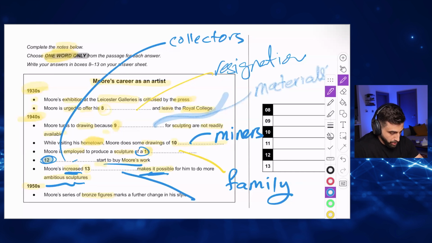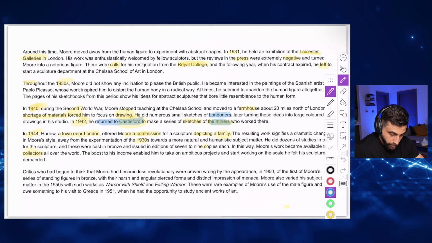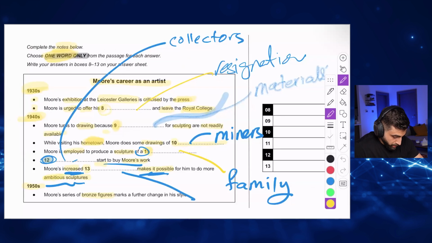And back to number 13, something that increased made it possible for him to do more work. Let's read. Yeah, here, the boost in his income enabled him to take on an ambitious project. Ambitious is mentioned here. Ambitious projects, ambitious sculptures. So what is the reason he started to make ambitious sculptures? Something that increased.